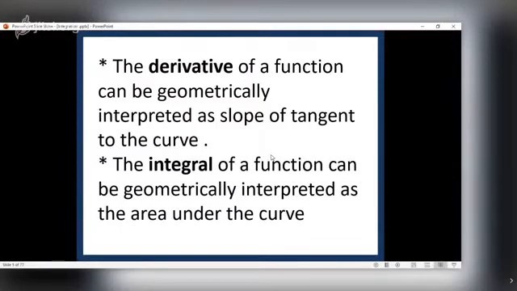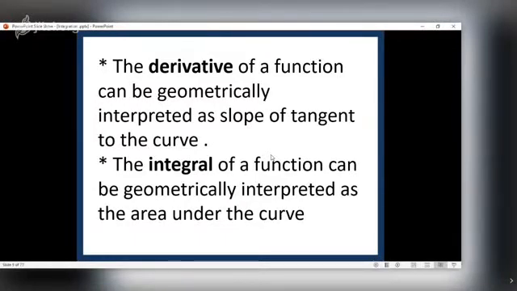Actually, in calculus, there are four parts. Most importantly, you should know the concept of function. We generally say real valued function. Then comes limits, then derivatives, and finally integration. In today's lecture, we will not discuss limits, but we will briefly discuss derivatives because derivatives and integration are related.